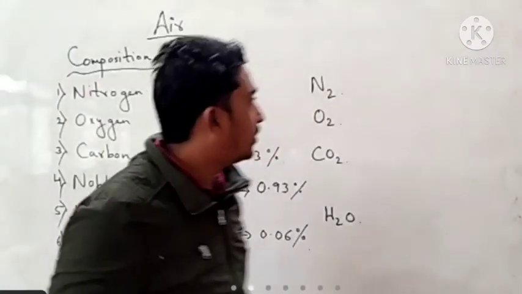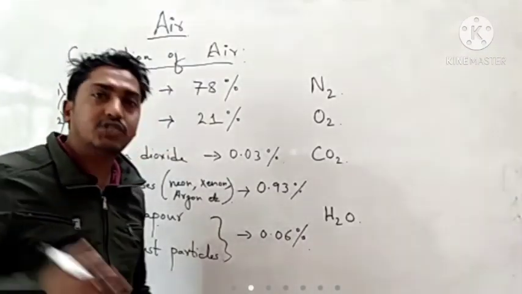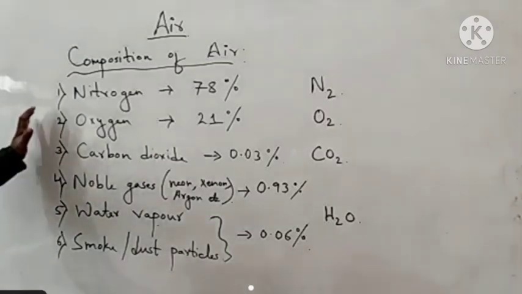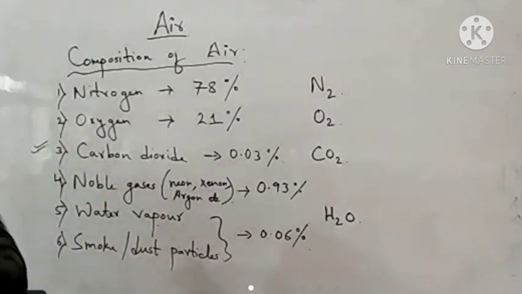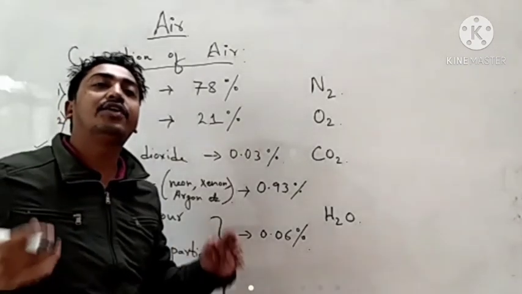earth, okay. These are gases, we have other gases also, we have metals, we have non-metals and other things that we will discuss in our higher classes. So these all things are present in the air, but somehow this carbon dioxide, water vapor, smoke and dust particles can be in different composition.